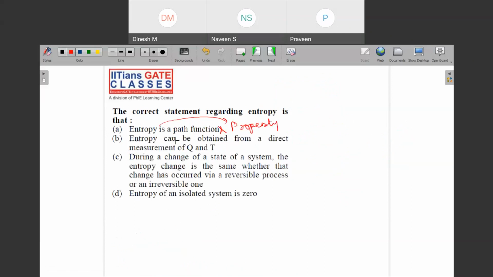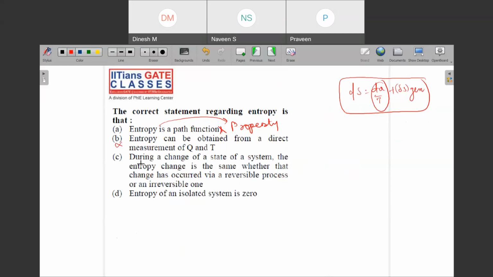Then it says that entropy can be obtained from a direct measurement of Q and T. So can you tell me that entropy can be obtained from a direct measurement of Q and T? Only Q and T will not help you. Why? Because we have seen that dS is dQ upon T, but there was also delta S generation. This term is also there. So only dQ upon T data will not be able to help you. So this option is partially incorrect.